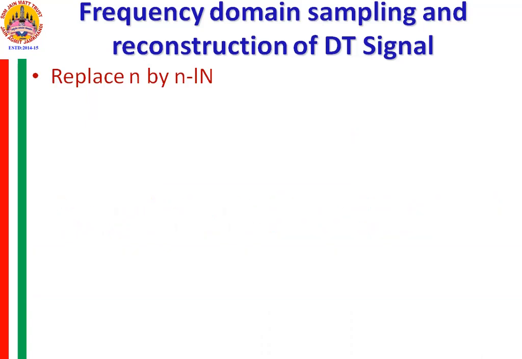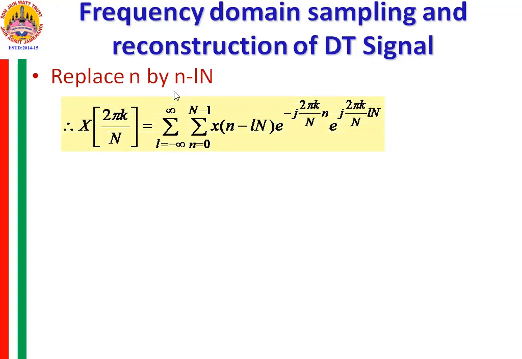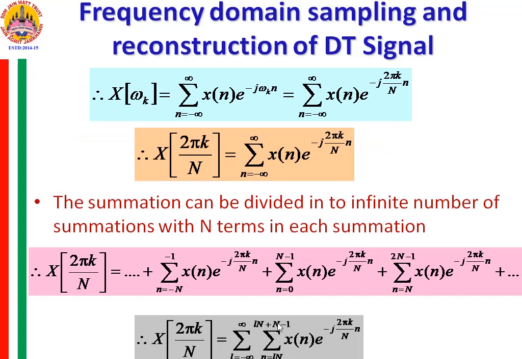Now, in the second part, replace this small n by n minus LN. In the inside summation, which is varying with respect to n, we are replacing n with n minus LN. Just go back and see the variation of the summation here.